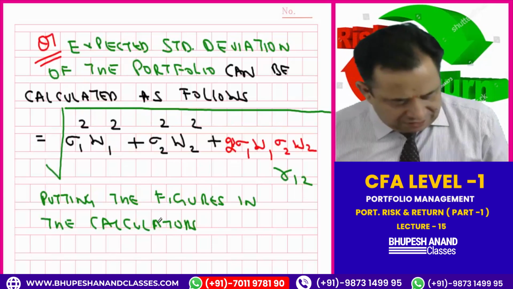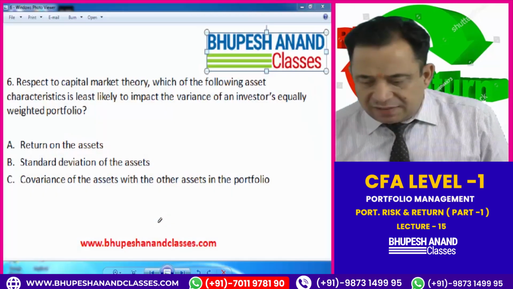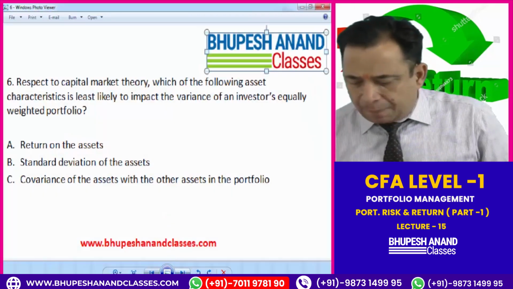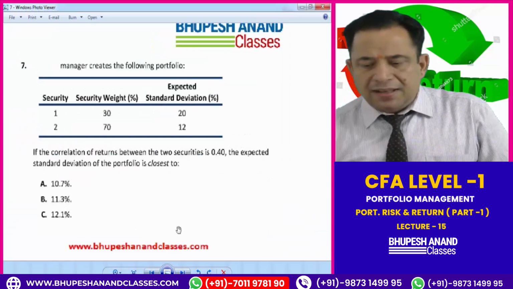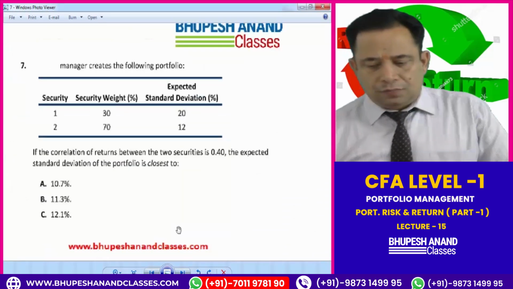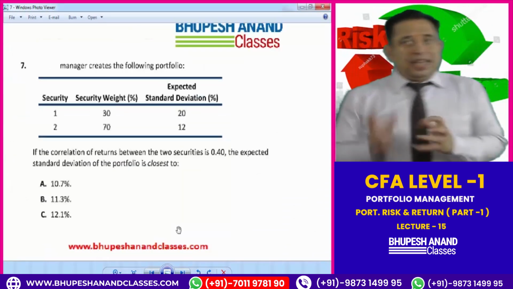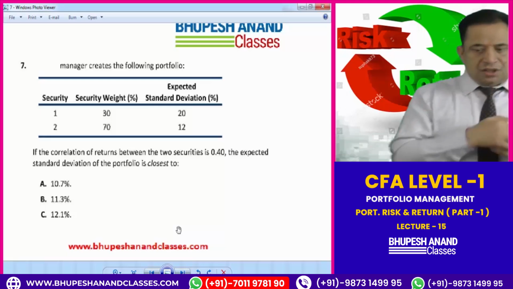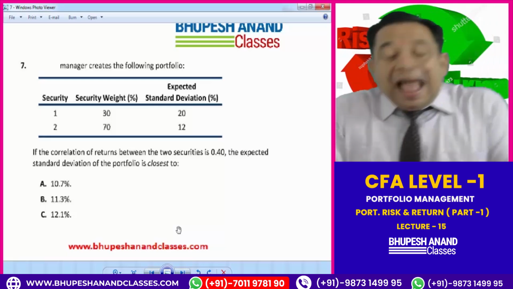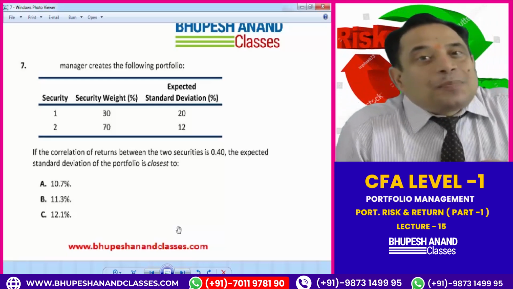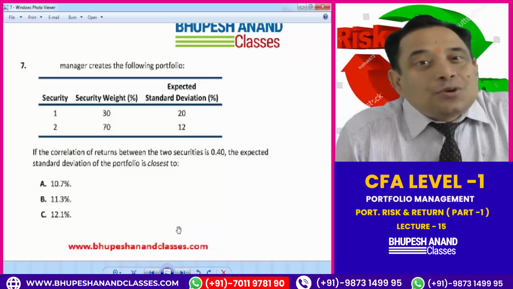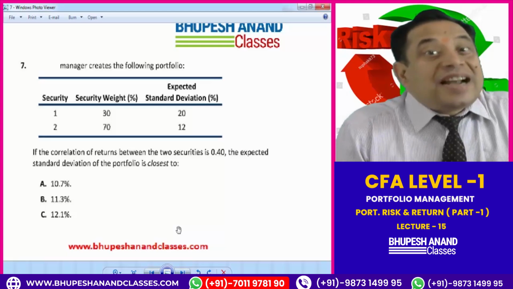Question number 7. Read question number 7 from your curriculum. A manager creates the following portfolio. The weights, standard deviations and correlation are given, and I have to calculate the standard deviation of the portfolio. It is very, very easy for you. I have already told you how to calculate the standard deviation of a portfolio.